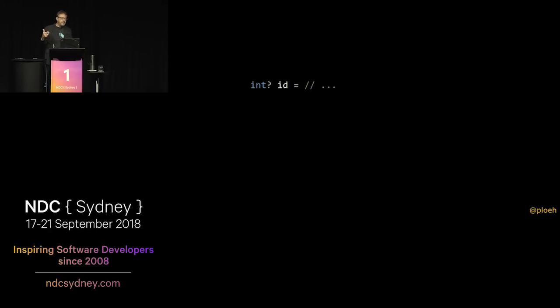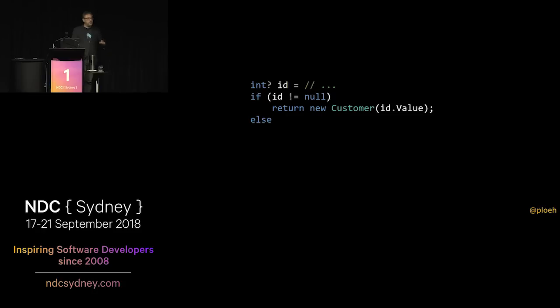So if we have a nullable ID like this one, just like we had before with the reservations, we might say, well, okay, let's test for null. And if it's not null, I know I can get the value out of the variable there. I can go id.Value, and I can pass it in, for example, to a Customer object that requires a customer ID as input into its constructor. So that's all fine. But then you have this problem. You also need an else branch. What do you do in the else branch?